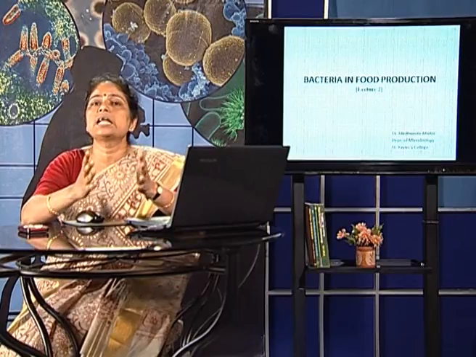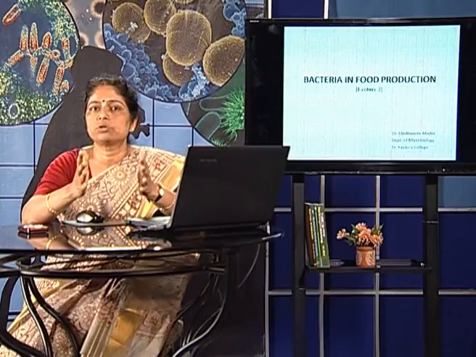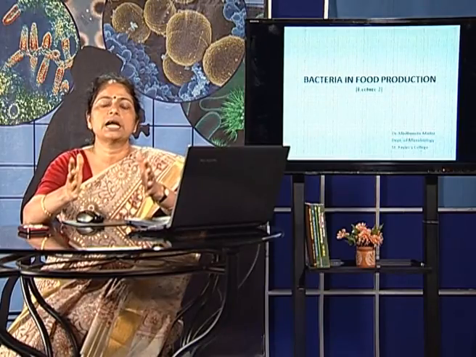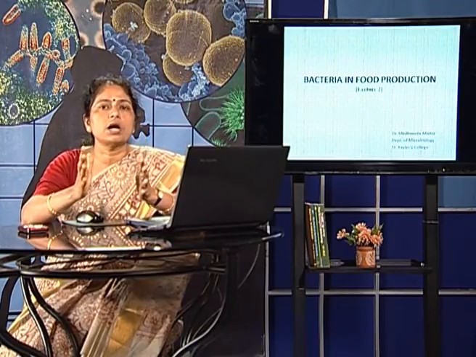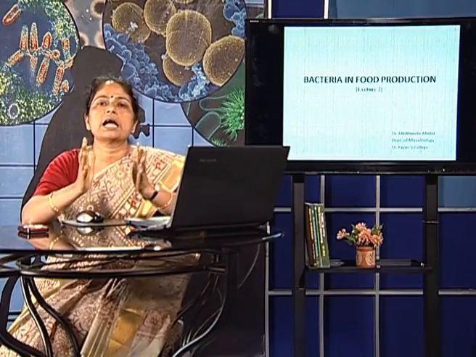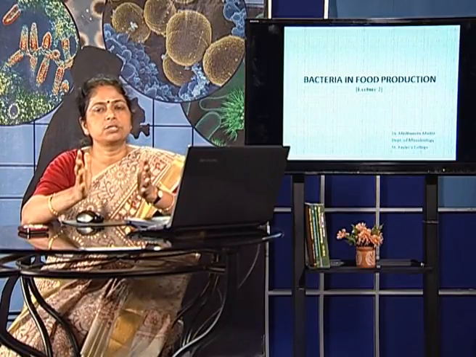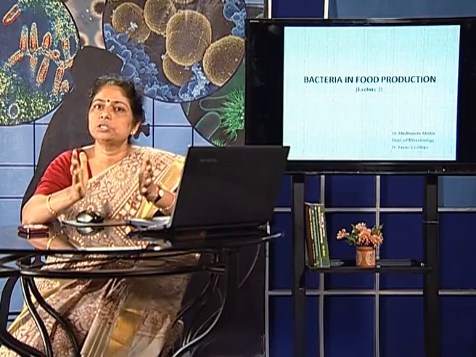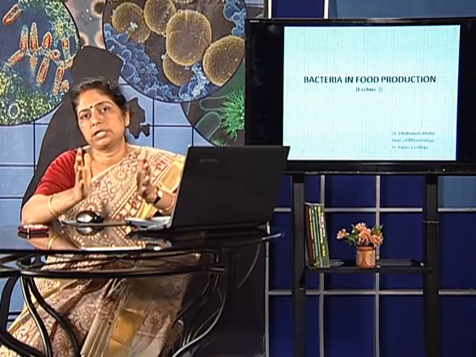So that again has to be considered during the fermentation process. So all this shows that bacteria are the ones through which we can have numerous fermented products, or products of microbial origin, which are healthier and tastier.